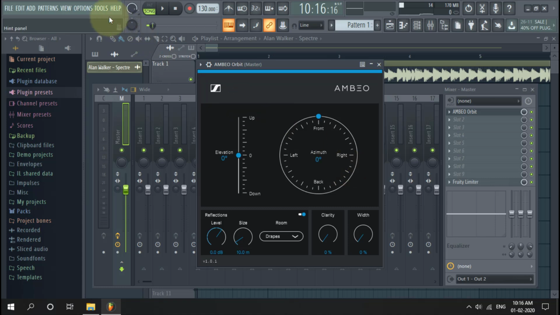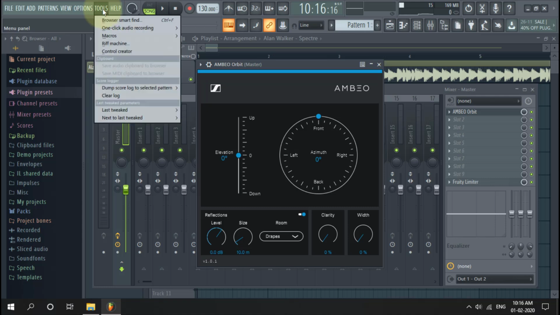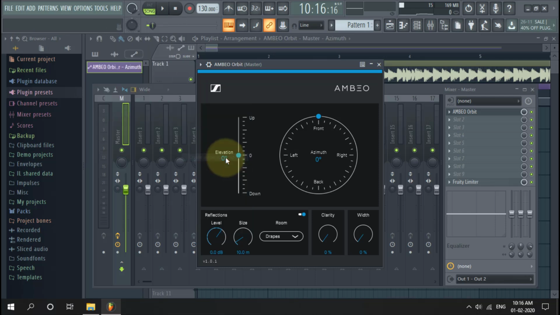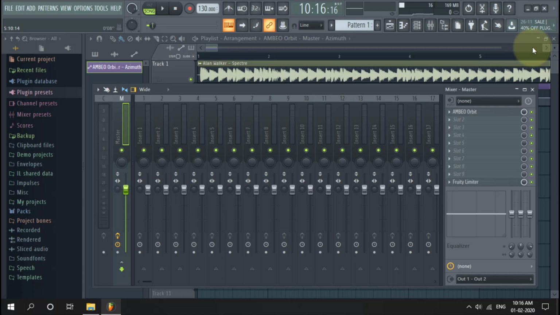Go to Tools. Click Last Tweaked and create an automation clip. Close this Ambeo Orbit plugin. Close the Mixer section also.